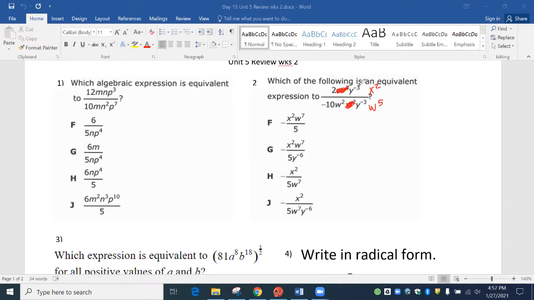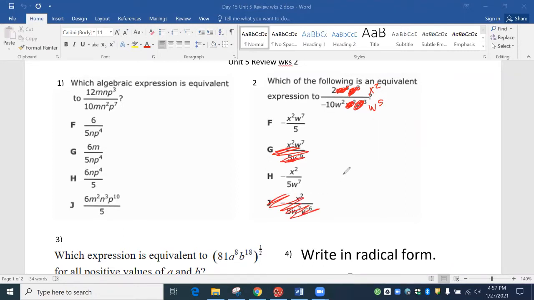And so you can flip them and make them Y to the positive 3s, but then you're going to end up subtracting them. 3 minus 3 is 0. If they're the same thing on top and bottom, they're going to cancel each other out. So I'm just going to get rid of it. So first off, if there's a Y, we can get rid of it. There shouldn't be any Y's.